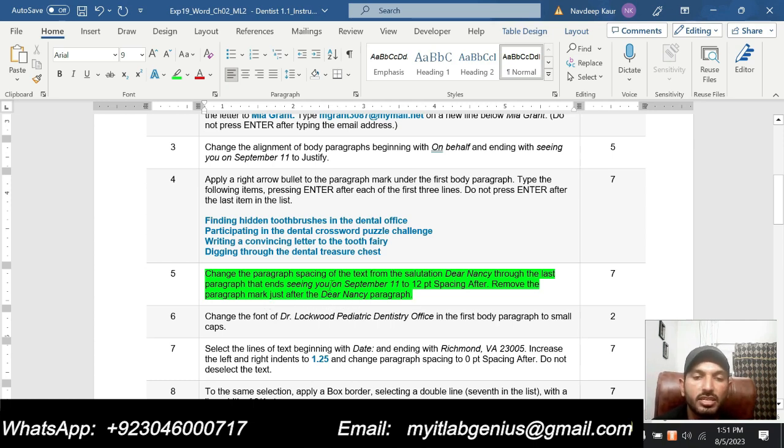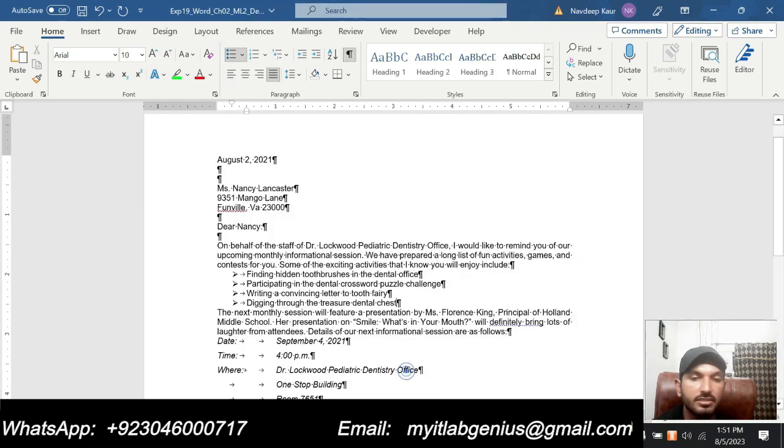So we are supposed to change the paragraph spacing for the text, and for this we will first select the text that is starting from "Dear Nancy" and ending at September 11. So let me select this text.